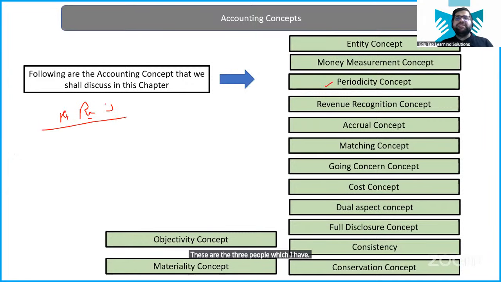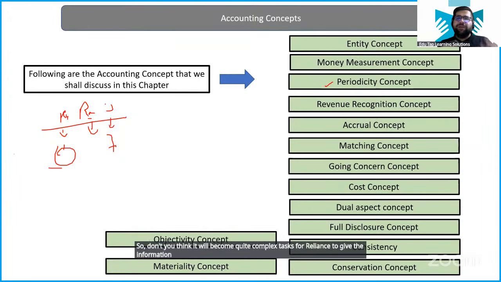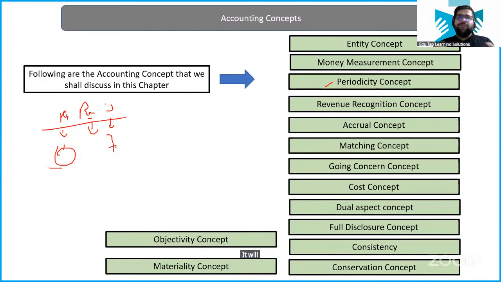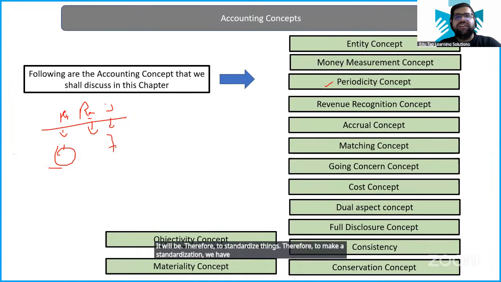Ram is saying that Reliance should give me the accounting information for 1 month. I need your balance sheet for 1 month, and I need your profit and loss account for 1 month. Ramesh is saying that I need your profit and loss account, which shows the story of 2 months. Jalaj is saying that I need your profit and loss account, which shows the story of 7 months. Don't you think it will become quite a complex task for Reliance to give the information for multiple periods? It will be. Therefore, to standardize things, we have the periodicity concept.